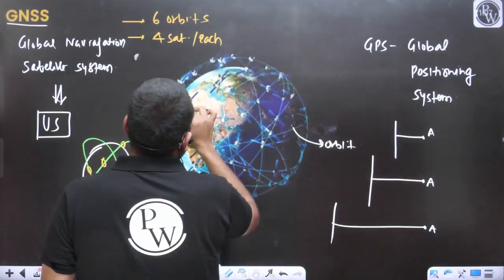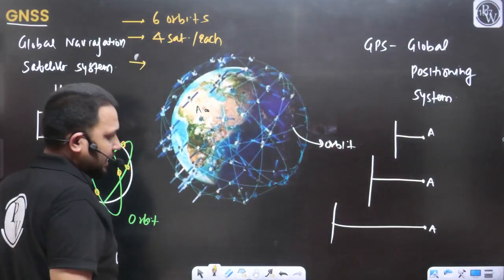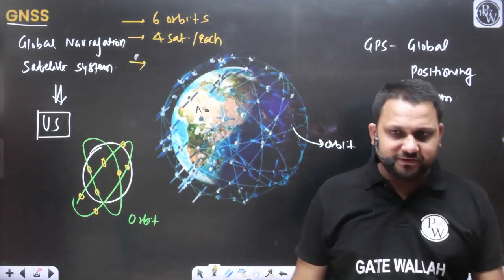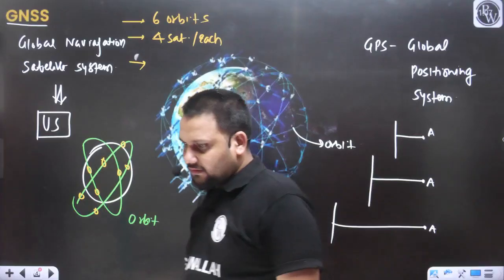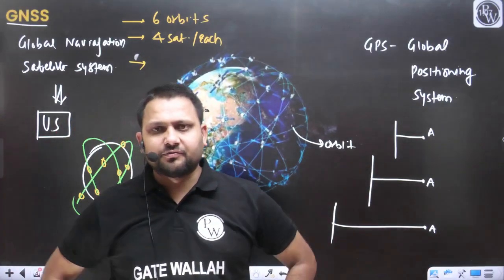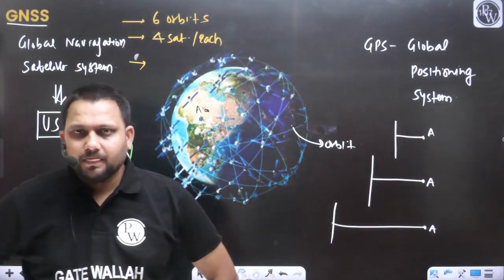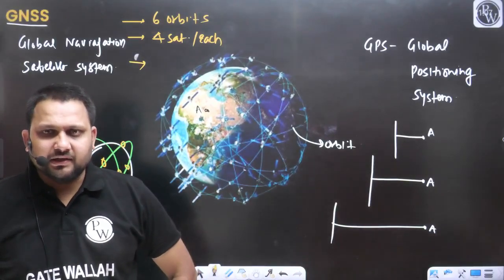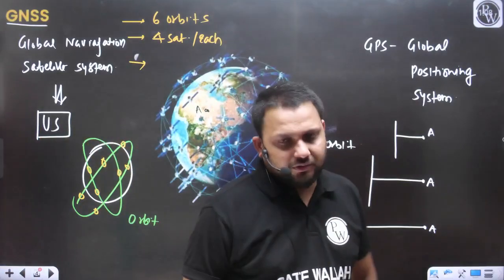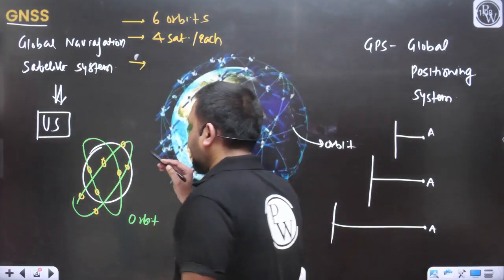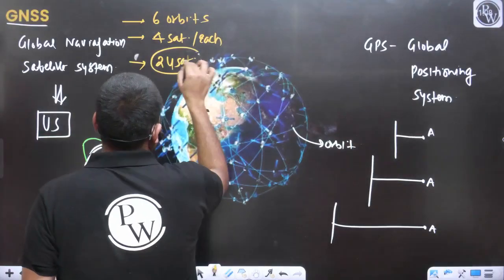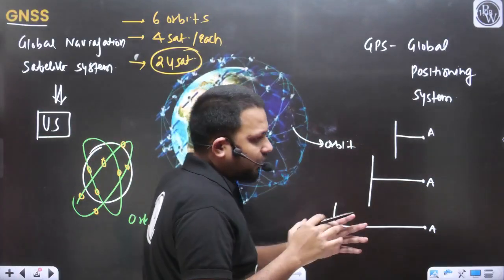So can you tell me the total number of satellites in the case of GNSS? Total 6 orbits, in each orbit 4 satellites. So can I say in GNSS there are a total of 24 satellites, continuously revolving around the Earth.